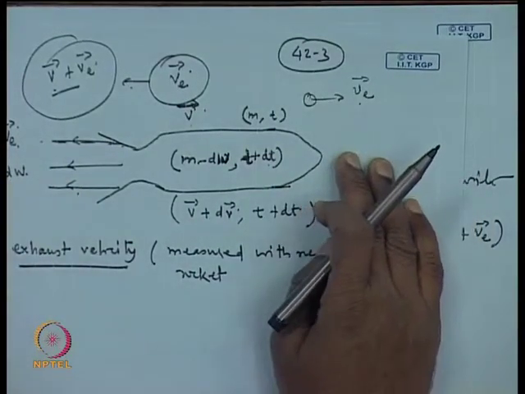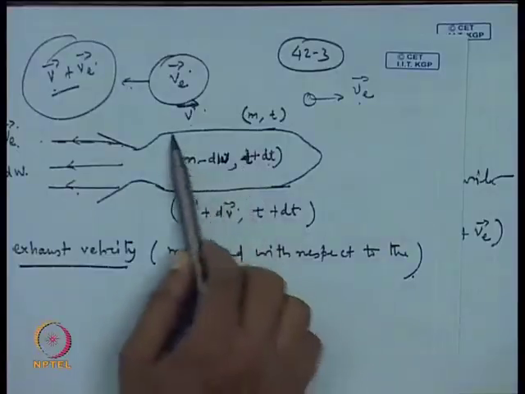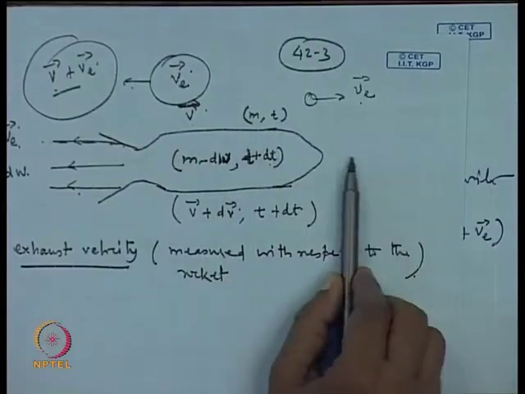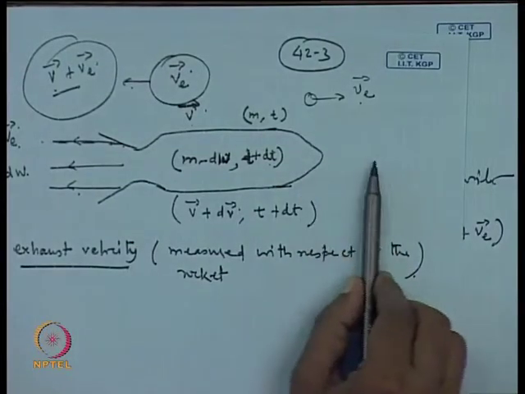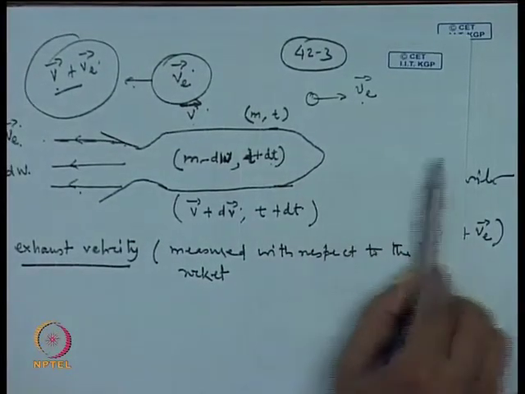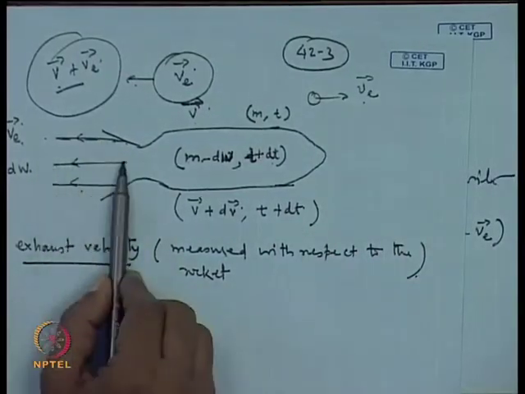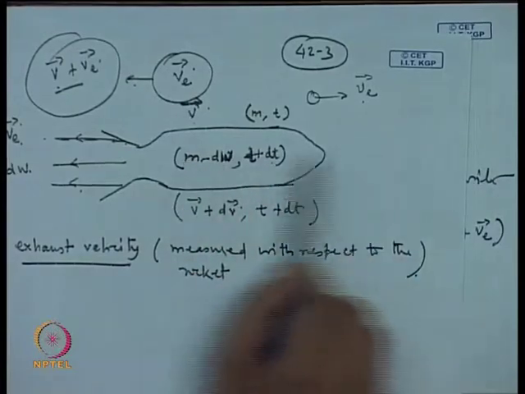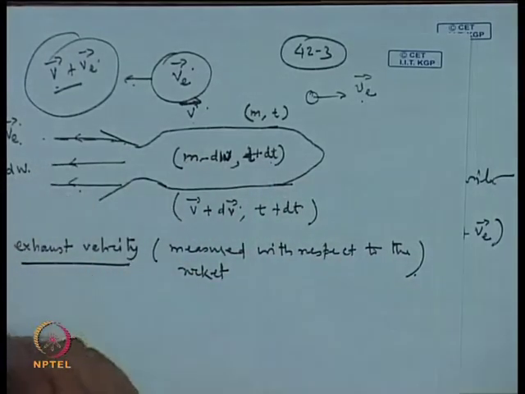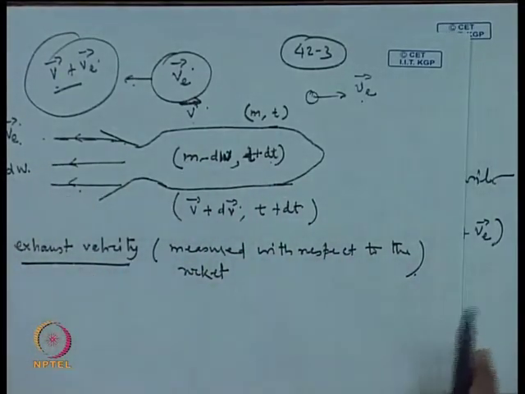So, like in the space recovery experiment which ISRO conducted, retro rockets were fired to deorbit it and bring it to the earth. In that case the satellite was moving in this direction and the rocket was fired from this direction, so the exhaust velocity was in this direction, while in the normal rocket you will have the exhaust velocity opposite to the direction of motion of the rocket or the satellite. So, this is the difference between the normal rocket and the retro rocket.